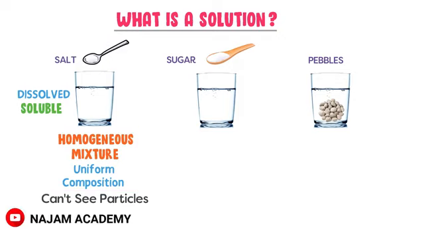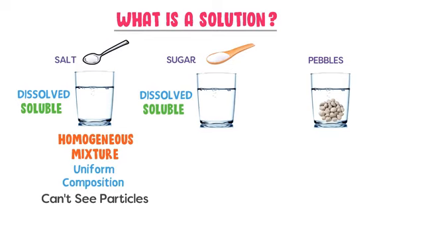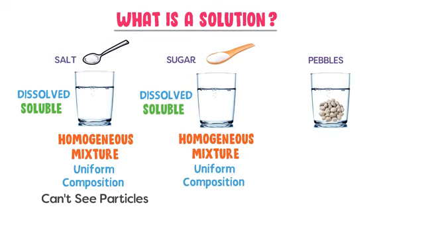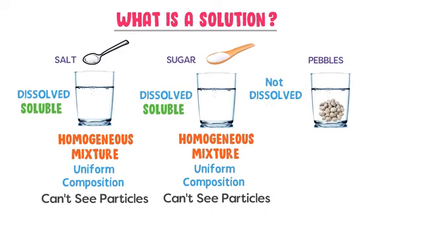Secondly, I observe that sugar is also completely dissolved in the water. So sugar is soluble in water and forms a homogeneous mixture or uniform composition. Again, I mean that we cannot spot or see the particles of sugar and water with the naked eye.